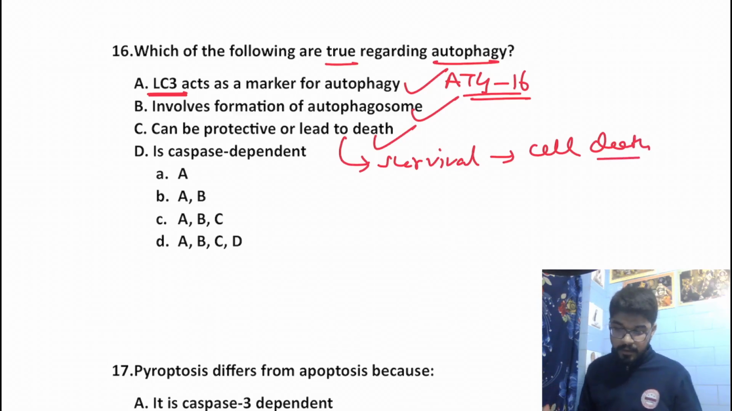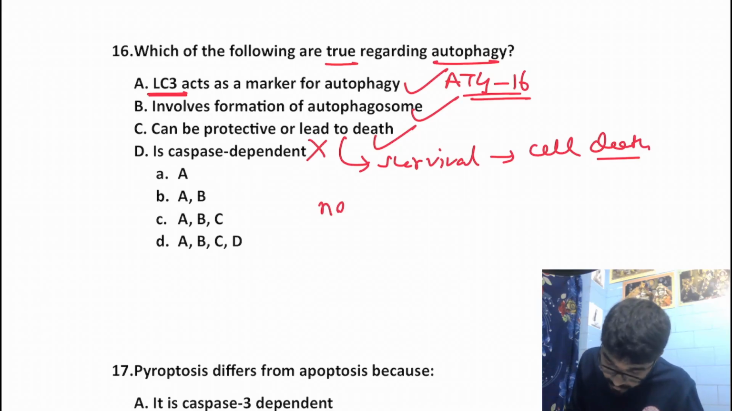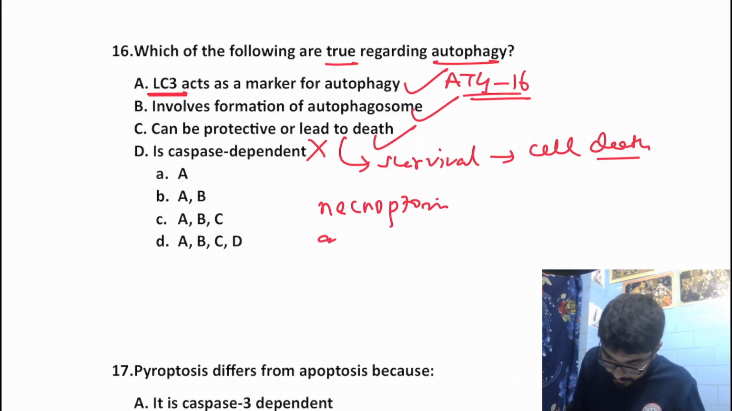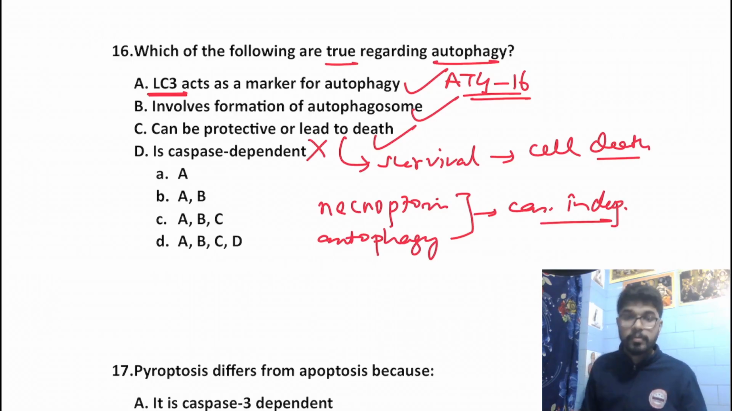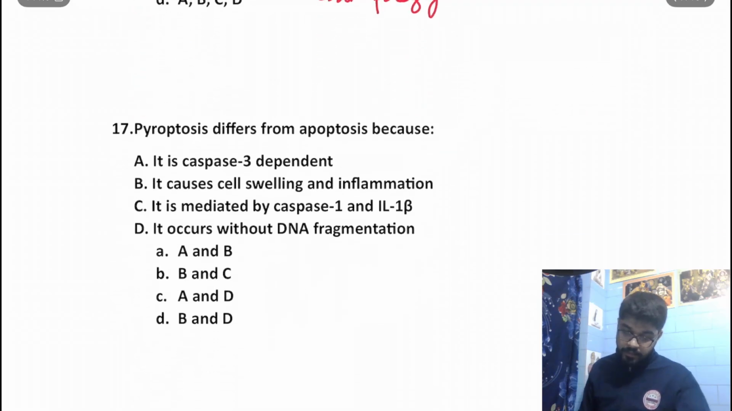Okay. And is caspase dependent? No, that's a false statement. There are two processes, one is necroptosis and second is autophagy. These two processes are caspase independent. Okay, necroptosis and autophagy are caspase independent processes. So our answer would be A, B and C. Okay. Moving on to the next question.